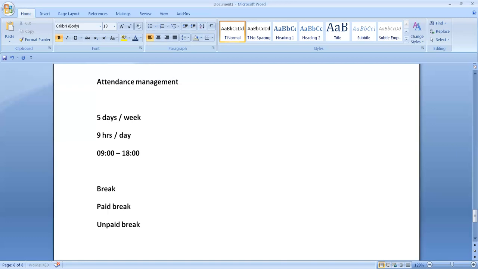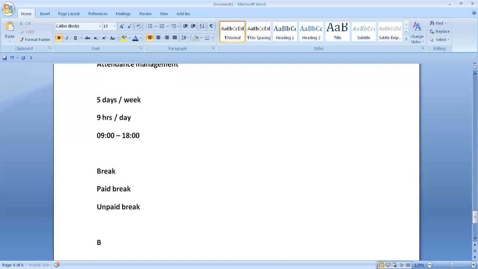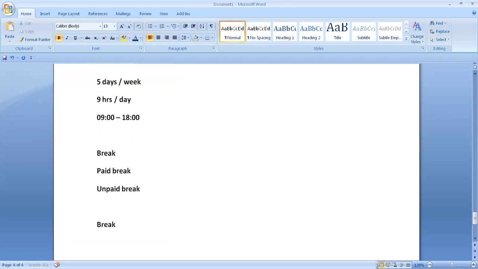So whether paid break or unpaid break, any break, you can divide it into four parts, four types of breaks. What are those four types of breaks?